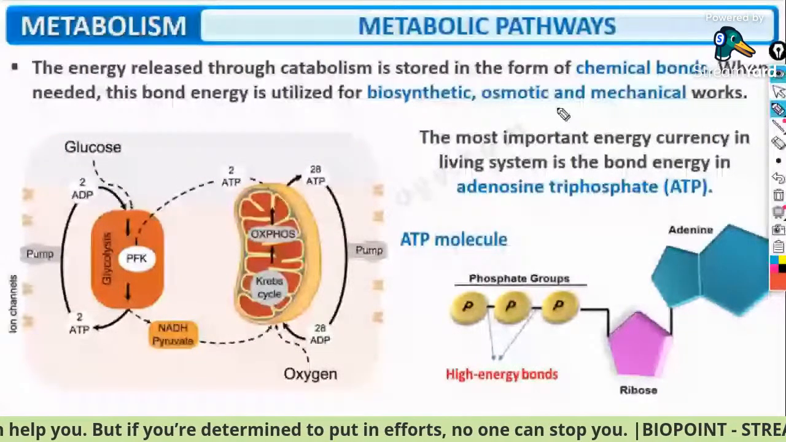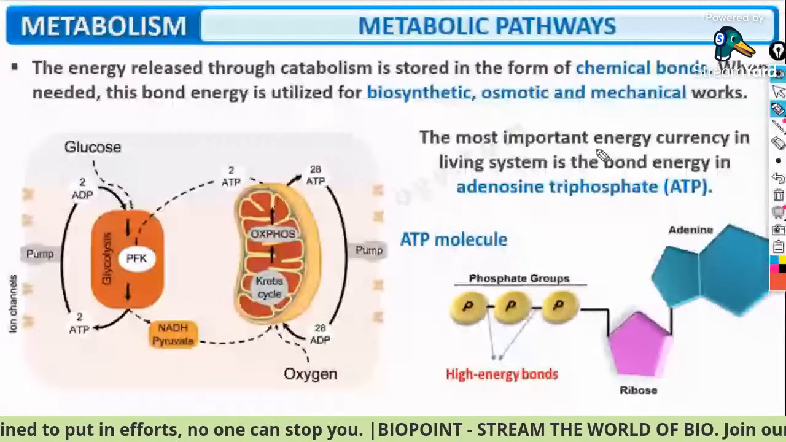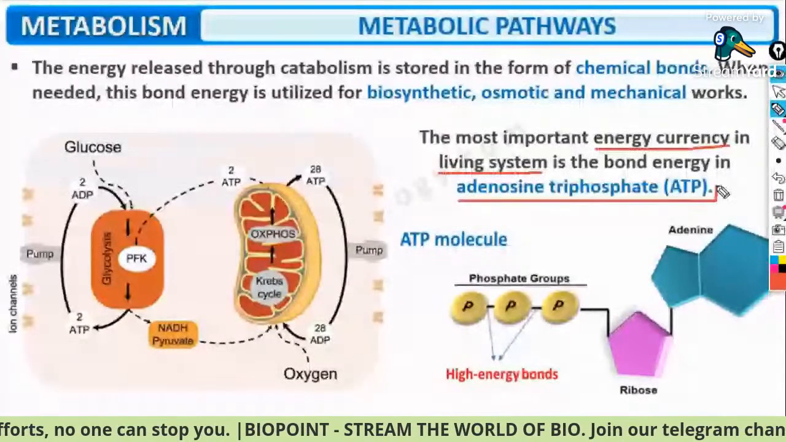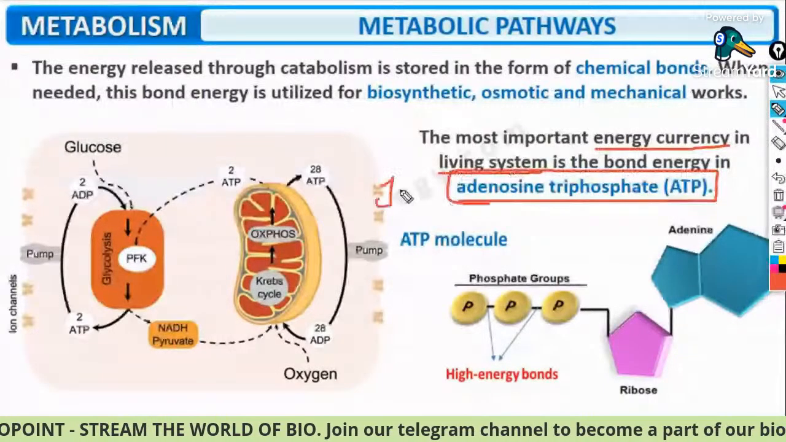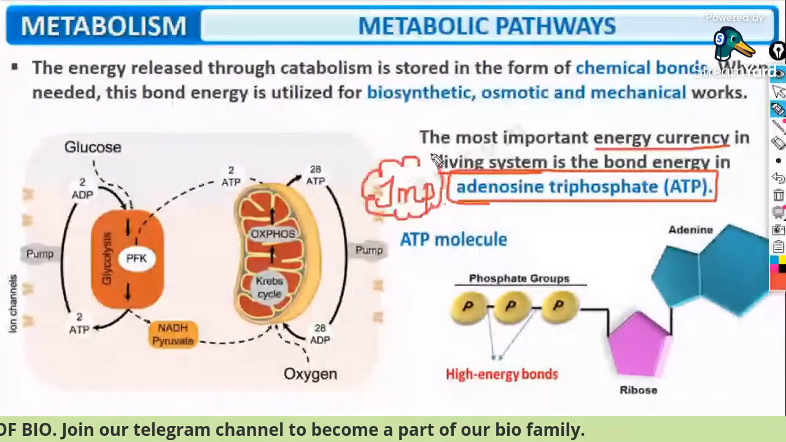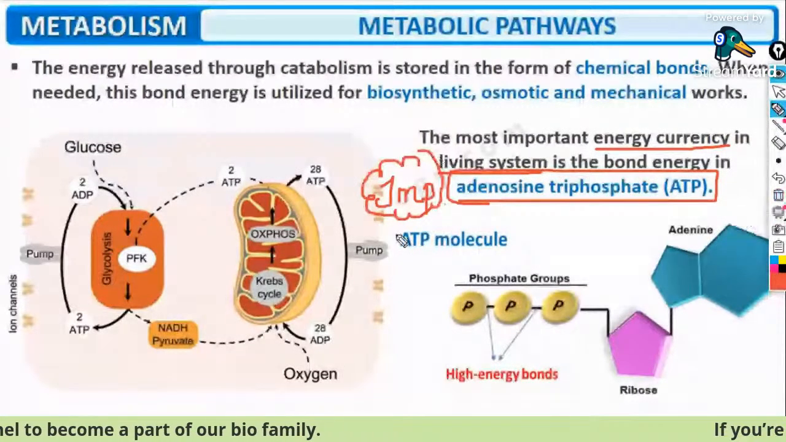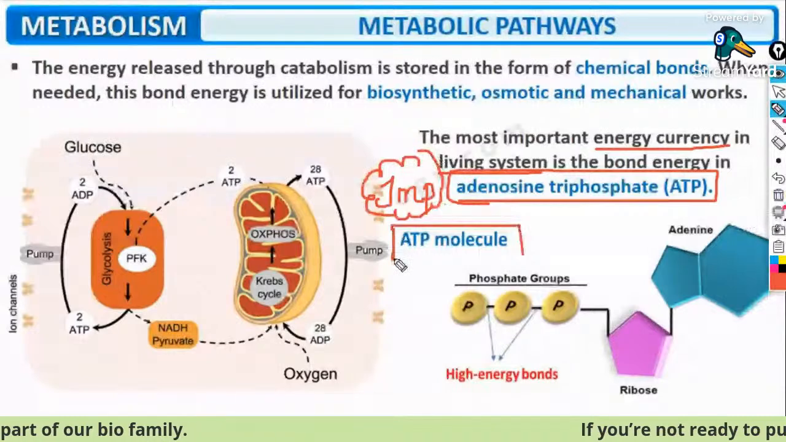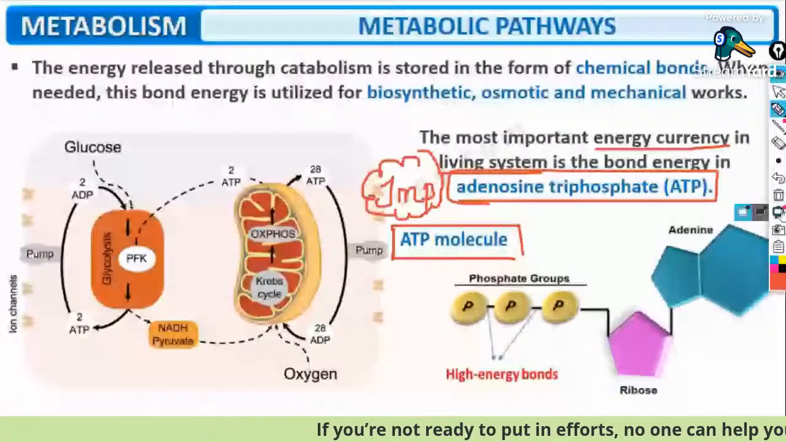Guys, very important statement: the energy currency of a living system is adenosine triphosphate, or ATP. Just one point you have to remember: the energy currency of a cell is the ATP molecule, adenosine triphosphate. Done. MCQ number 1, previous year.